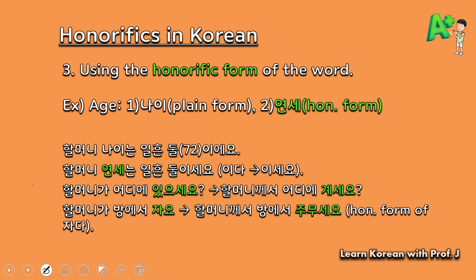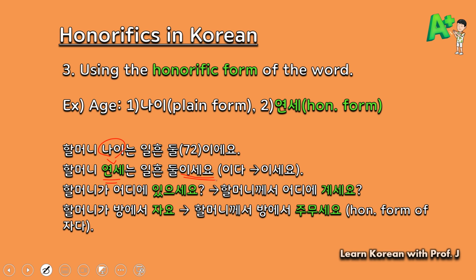For example, 할머니 나이는 72이에요. The sentence is saying grandmother's age is 72. However, this isn't really proper because honorifics is not used. You need to say 할머니 연세는, right? So instead of 나이, you need to use 연세. 연세는 72이세요.